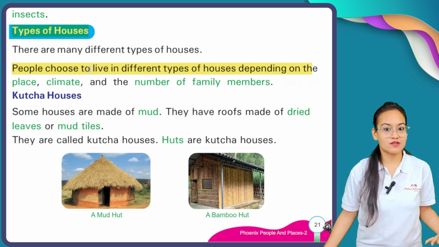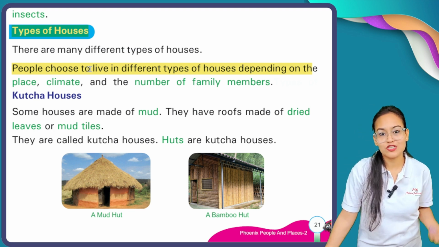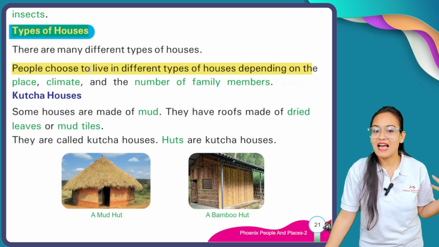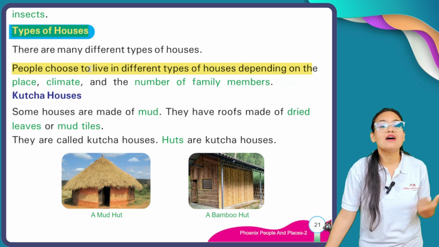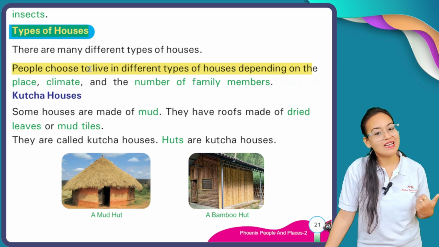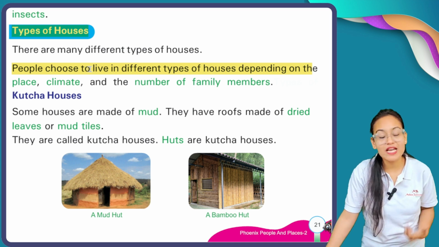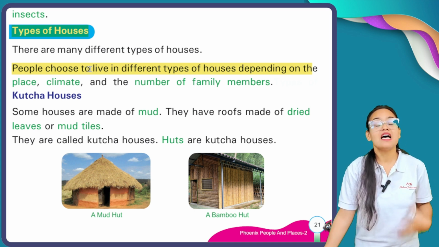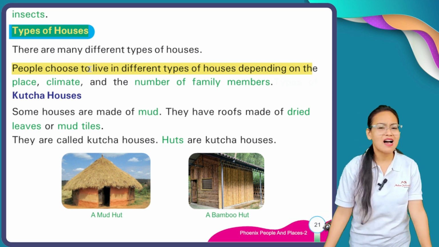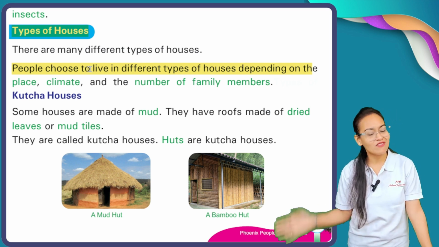Suppose a human population is living in an icy and cold area. In an icy and cold area, people live in houses made up of snow, named igloo. On the other hand, take Mawsynram and Cherrapunji, which are located in Meghalaya.